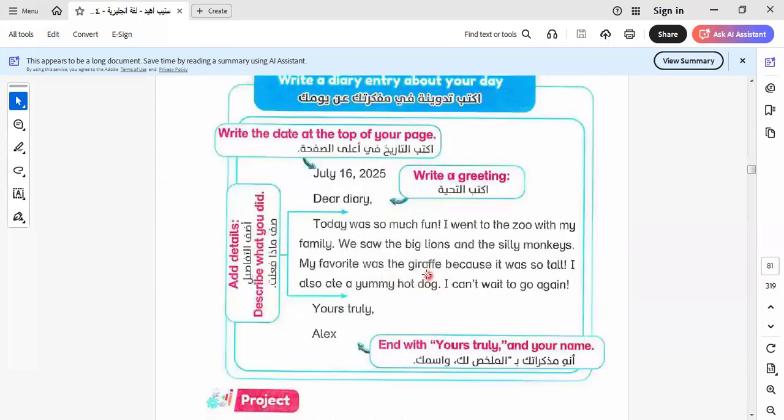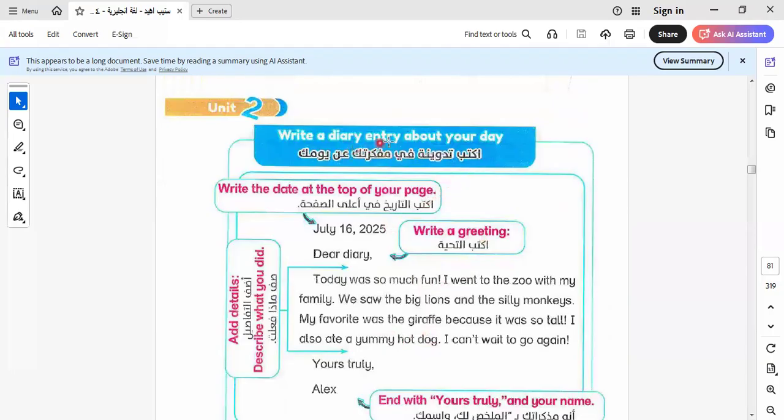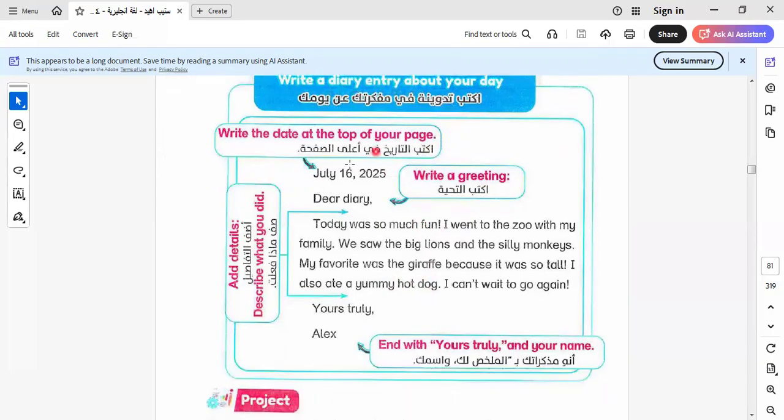Okay, let's go to another one here, which is a diary entry. This is the diary entry written like this. Here we write a date like this one, July 16, 2025. Dear diary, today was so much fun. I went to the zoo with my family. So here we narrated something that happened and ended.